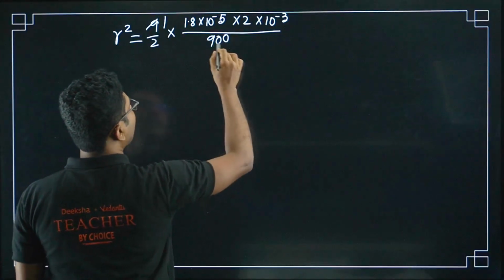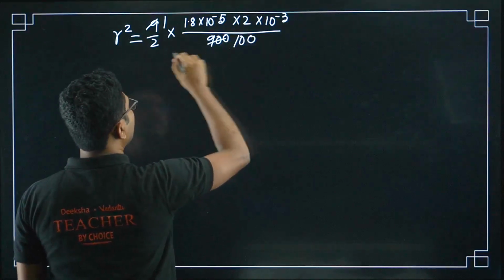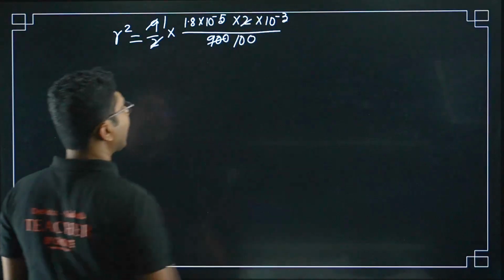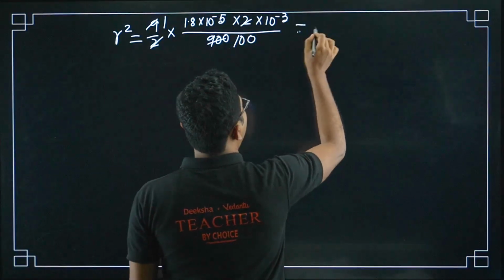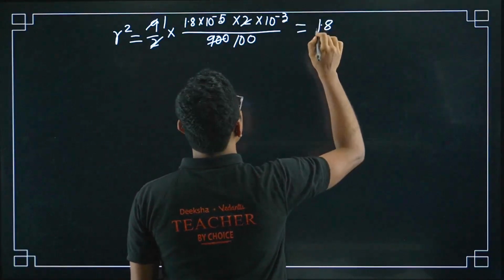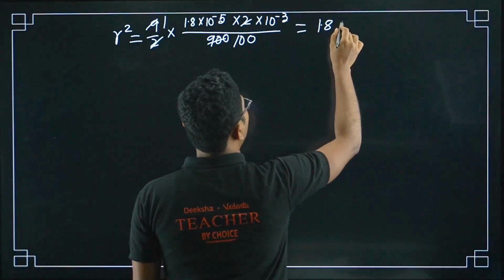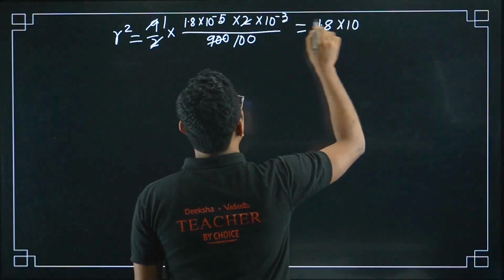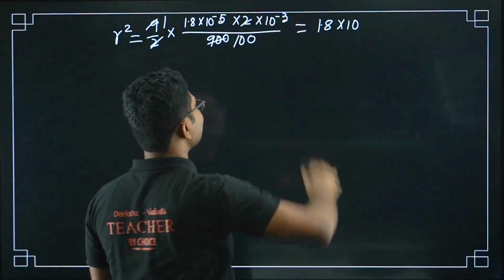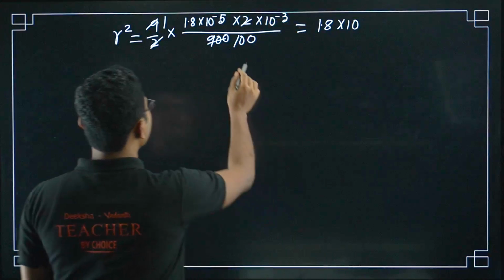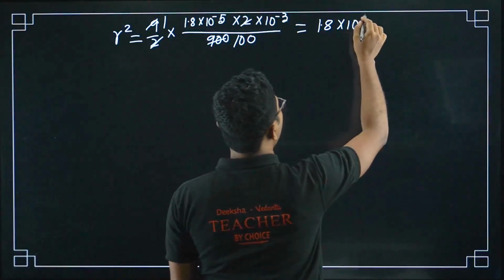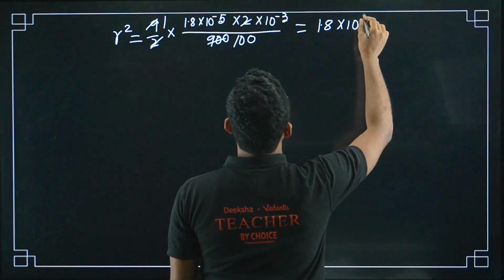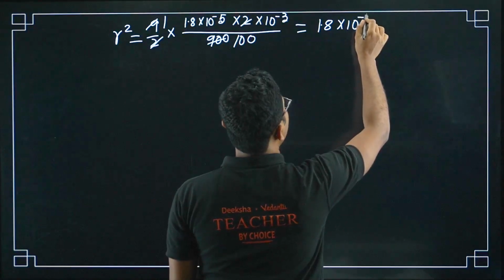So we get 100, here 2 cancels. So here we got 1.8 into 10 to the power of minus 5 minus 3, and then division by 100, we get 10 to the power of minus 10.